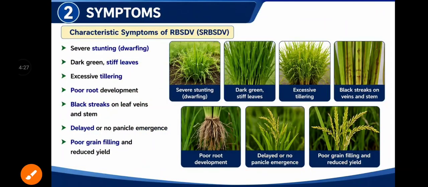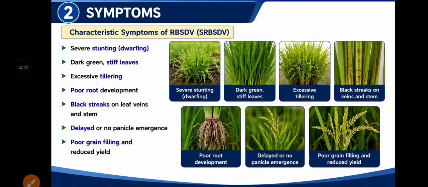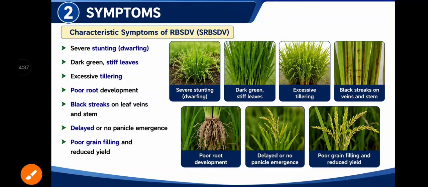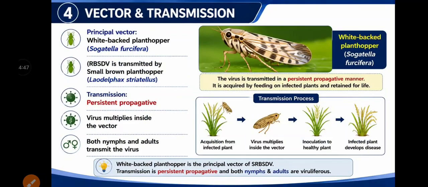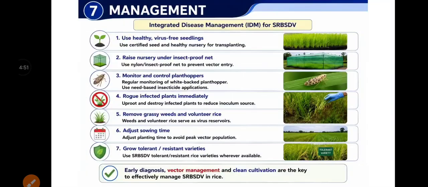Next, the major symptoms: dark green leaves as well as black streaks, and also stunting. About the causal organism, it is a 10-segmented double-stranded RNA virus, spherical virus. Next, about the vector, this is most important, the plant hopper. Then the management practices.